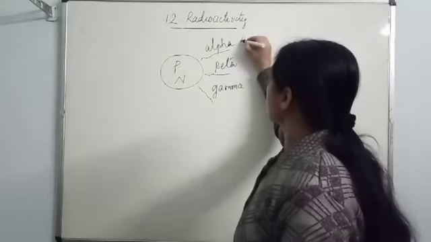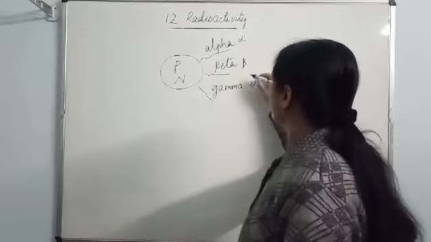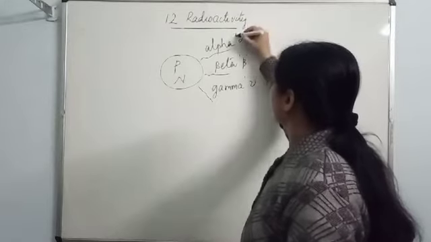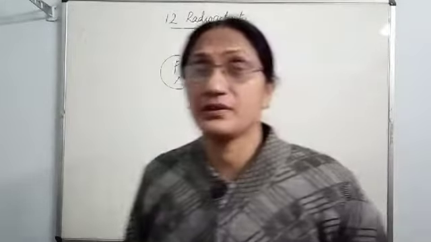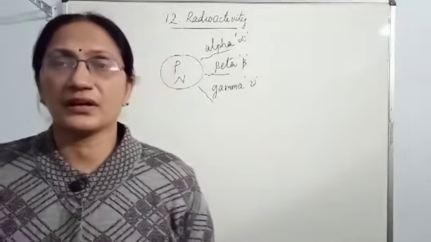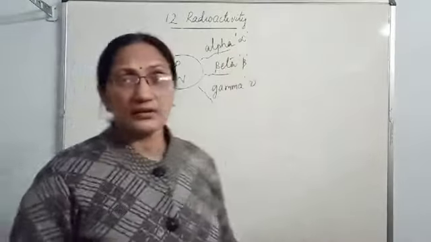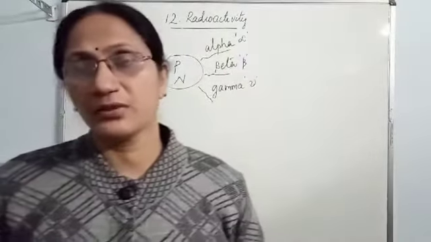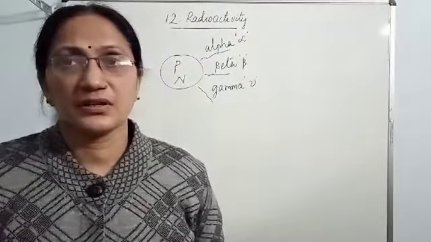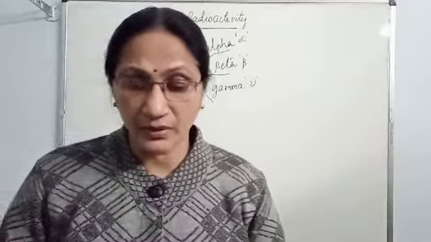And this is the symbol for it. Alpha, beta and gamma are the first three alphabets of the Greek language.